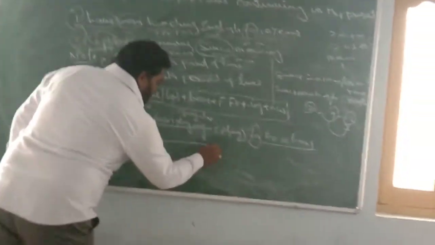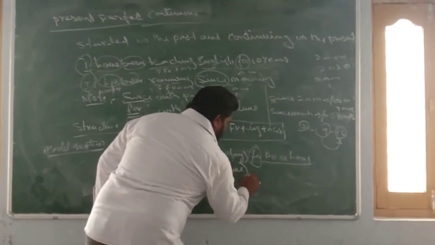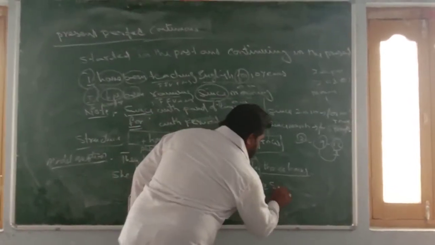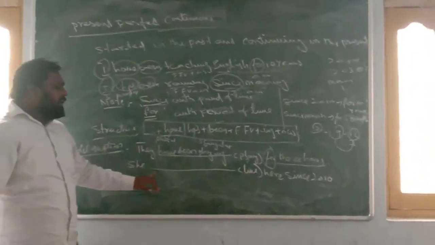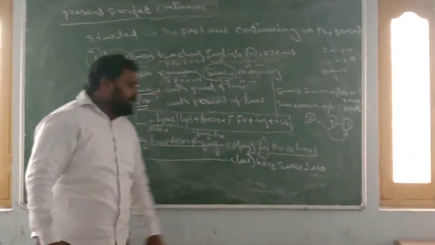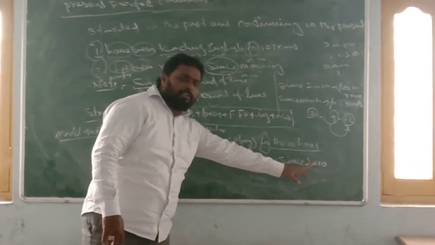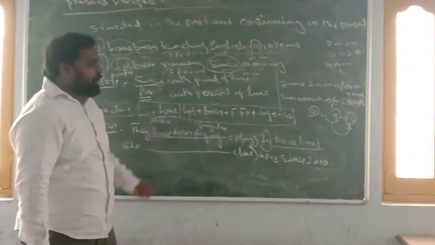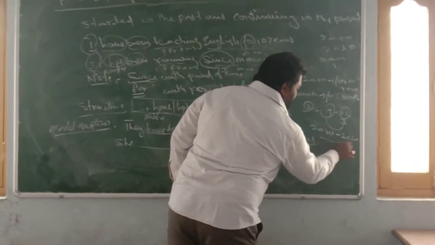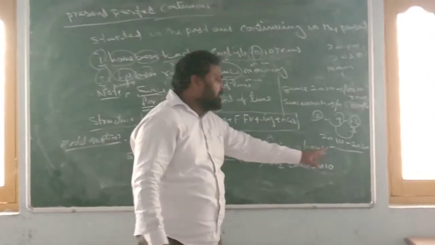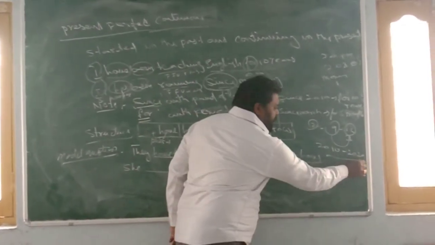She dash live here since 2010. She means ఆమె, live means to reside, here means ఇక్కడ, since 2010 means from 2010. When did the action start? It started in 2010 and continues in 2020 also: 2010 past, 2020 present. So it started in the past and continuing in the present.